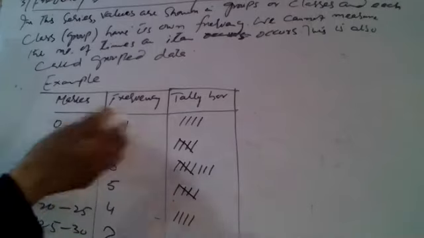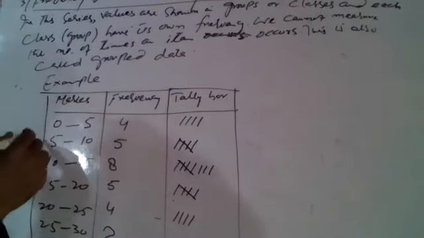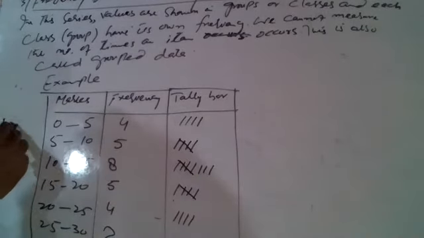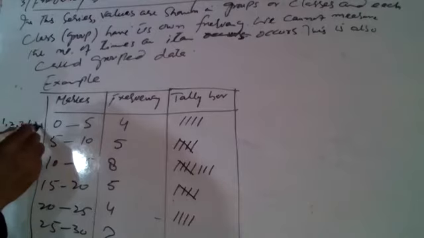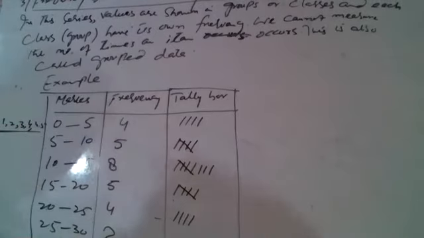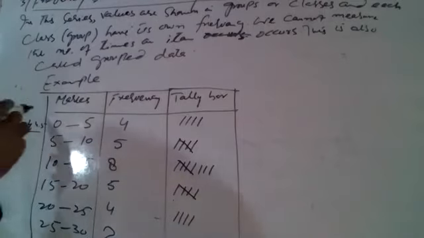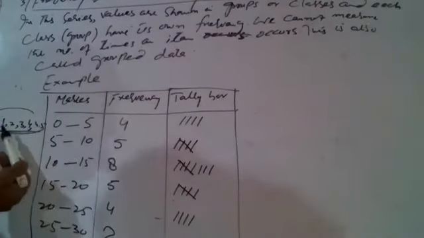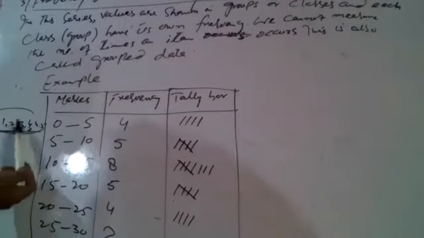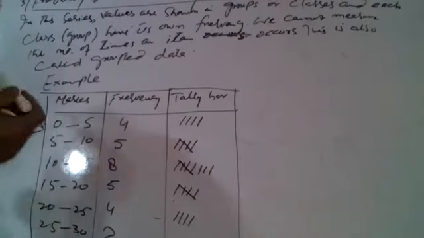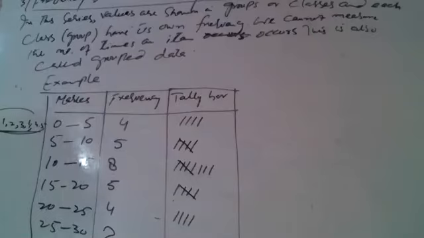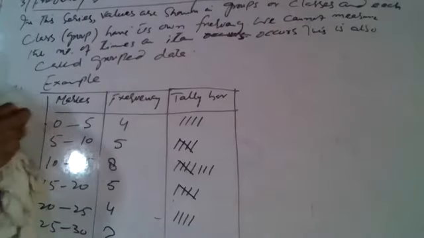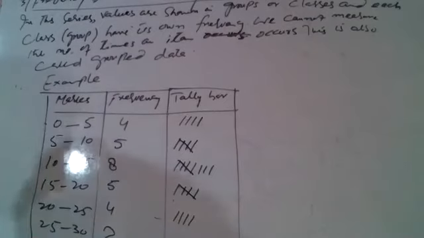Here we have, for example, 0 to 5, all the values between 0 and 5. This is 0, it is 1, it is 2, it is 3, it is 4, it is 4.5, up to this value. The frequency is 4 for all these values. So we cannot know how many times this 2 occurred, or 3, or 4, or 4.5, or 0 occurred. So this is the frequency array.